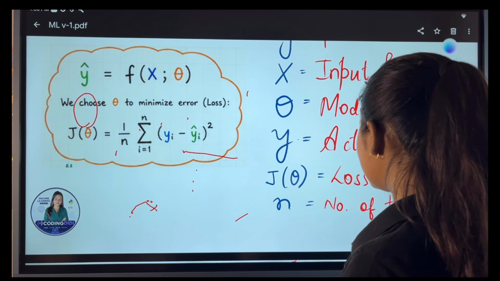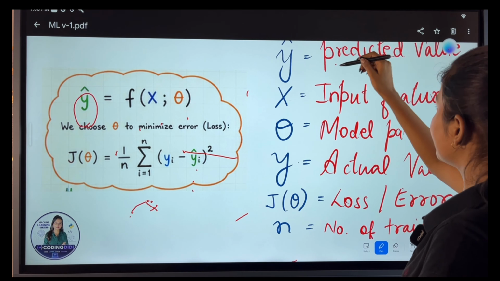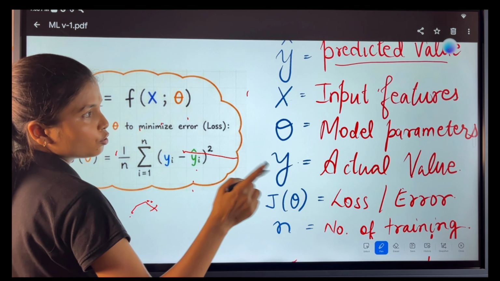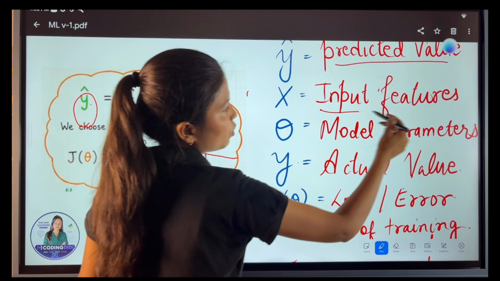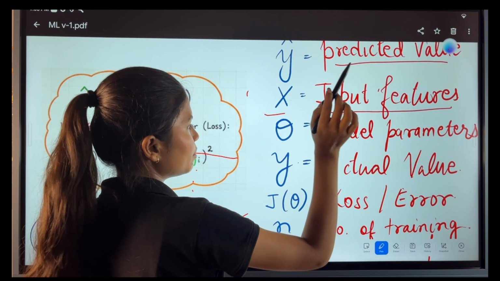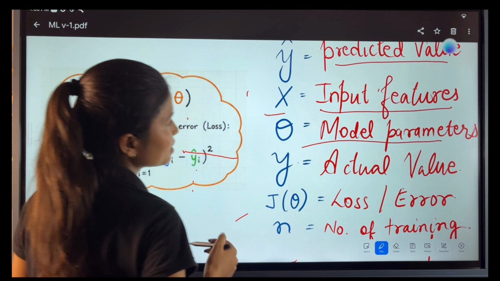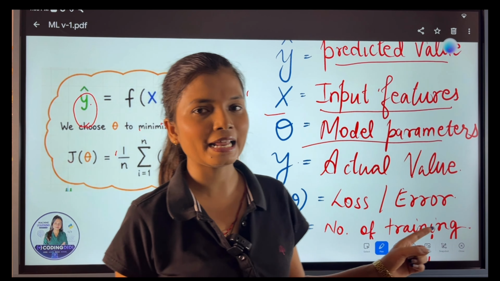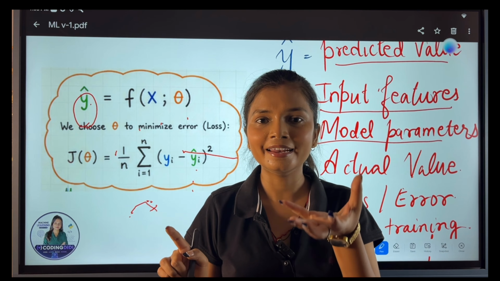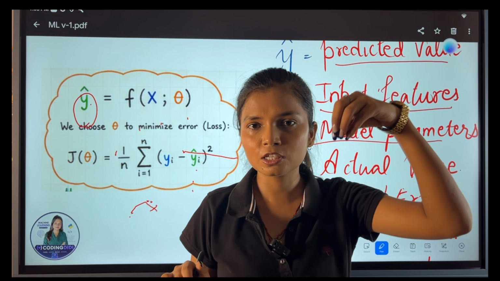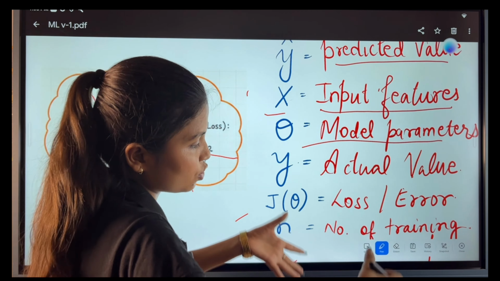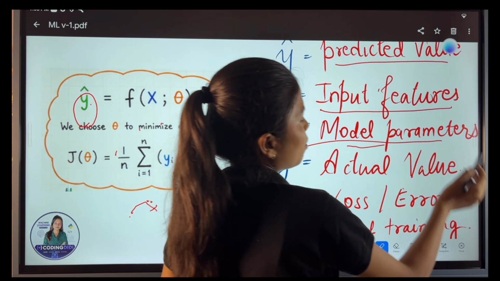f(x, theta), what is this? The very first thing is the predicted value. What is the predicted value? This y bar is the predicted value. Now as I told you, we give input features, right? Whatever the input features are, like 4 legs, skin texture and all, are input features. Now comes the model parameter. What is the model parameter? When I was training that child, I was telling them that 4 legs means animal. So 4 legs was the highlighted thing. I was adding a spotlight on that, that okay, 4 legs is the feature, right? So that weightage, how much that weightage is, is the model parameter theta.